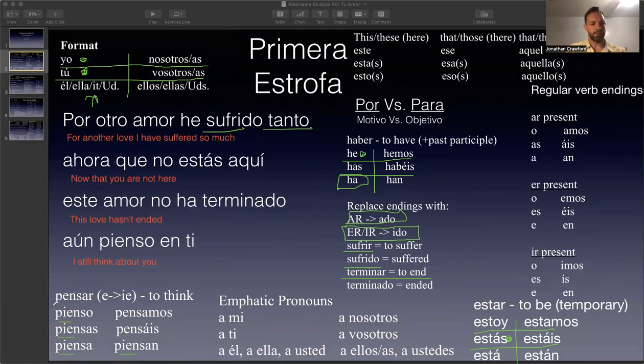The reason why they're called boot verbs, stem changing boot verbs, is because if you draw a line around the conjugations that have the stem changer in it, it looks like a boot. And so they call them boot verbs. Notice that the infinitive form of the verb, meaning the unconjugated, pensar, is the same as the nosotros and the vosotros form. Pensar, pensamos, pensáis.